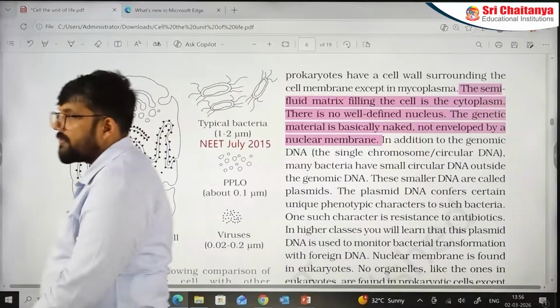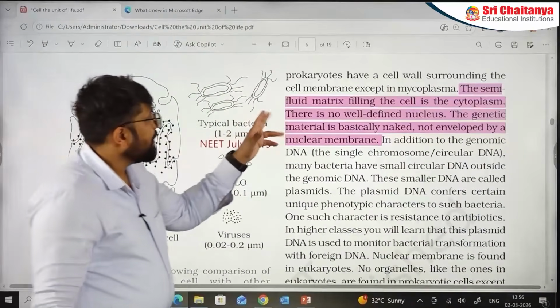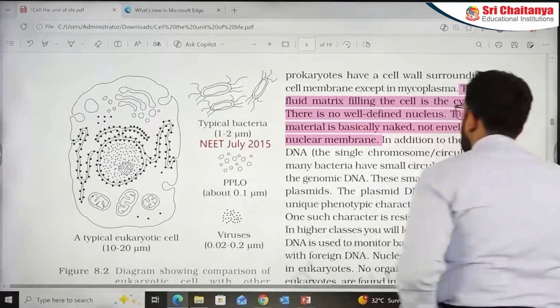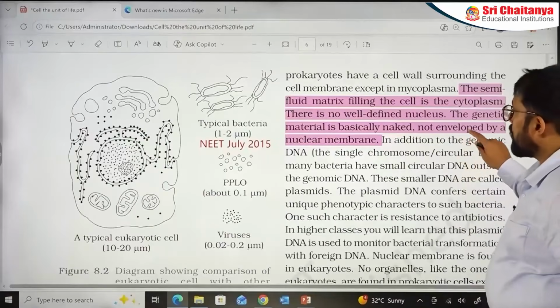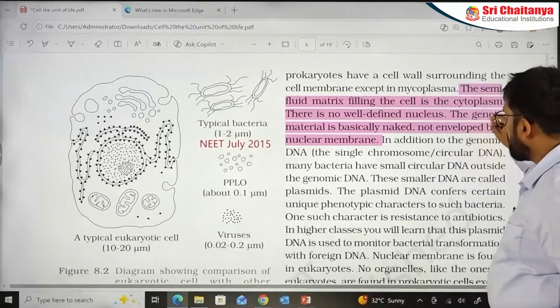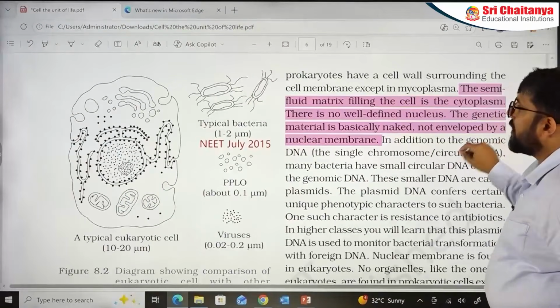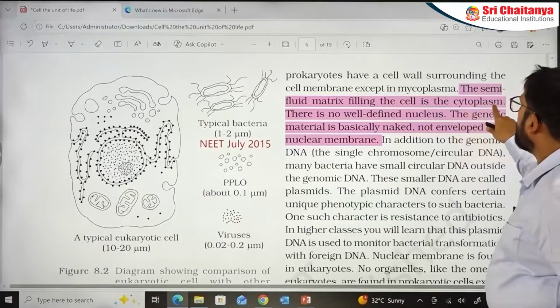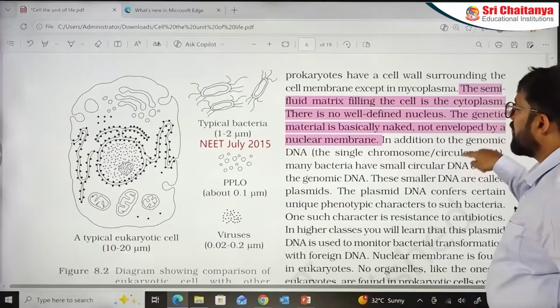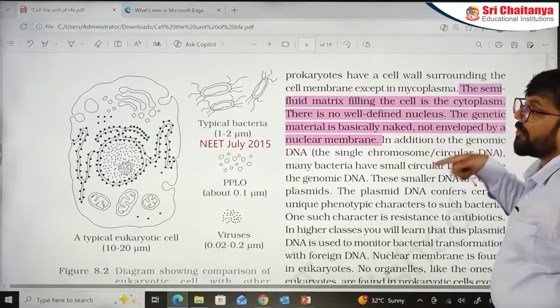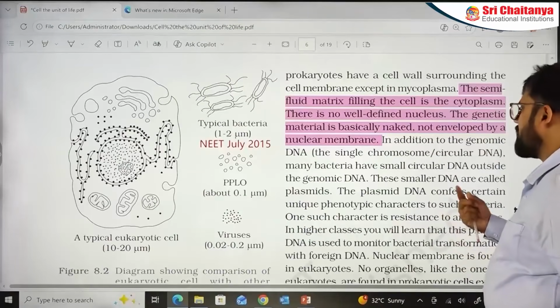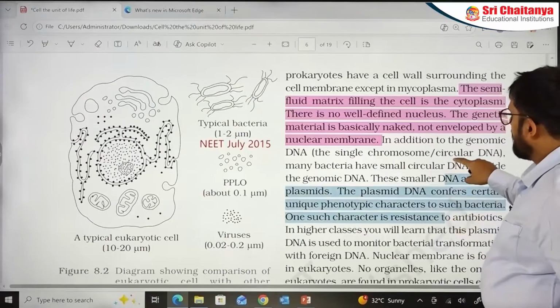NEET July 2015, the one that got cancelled. We have this, the semi-fluid matrix filling the cell. So they talk about the nature of the nuclear membrane and all that. Very basic thing, but it is mentioned, an important part about the bacteria where they talk about there's no nucleus and all that. Easy portion, but part of the question. Let's go to the next part.